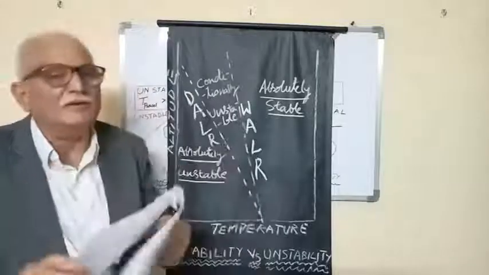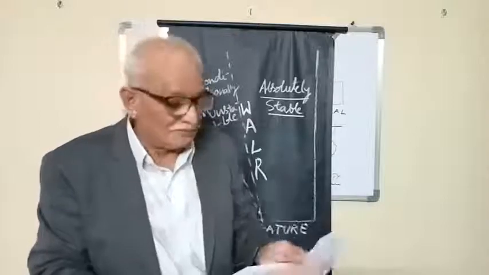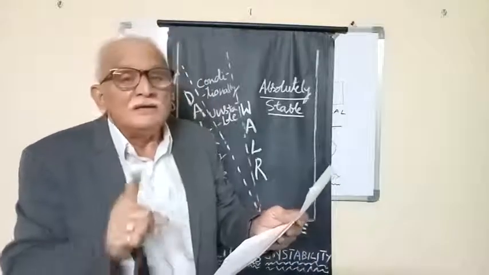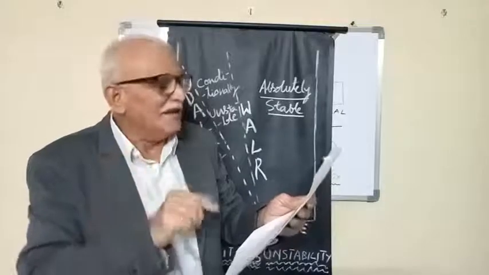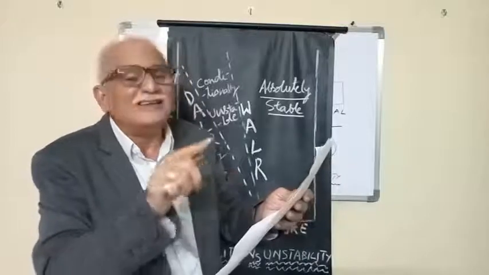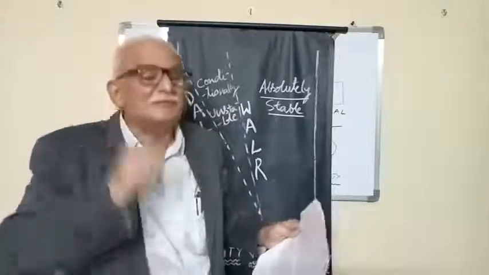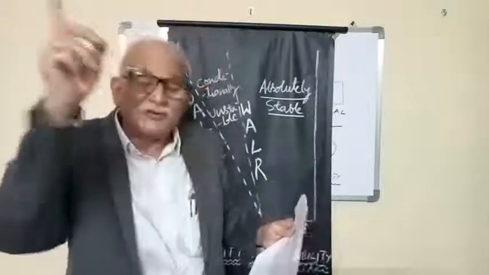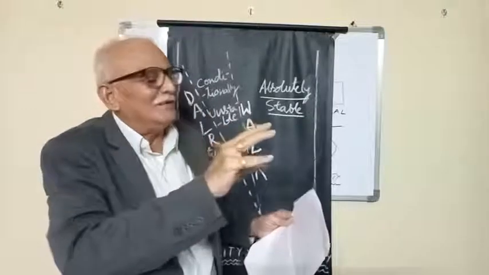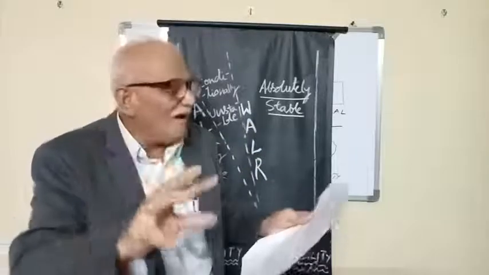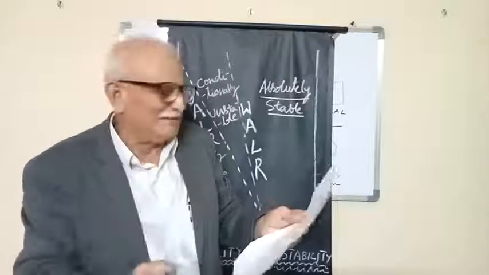Now finally, let us try to understand the major difference between the stable atmosphere and the unstable atmosphere. The first one is the stable atmosphere: smooth air. Unstable atmosphere: rough air. In a stable atmosphere, you will find stratification of clouds and fog. In unstable air, you will find cumuliform clouds. Cirrocumulus, cirrostratus, altocumulus, altostratus, stratocumulus, stratus, nimbostratus: all the stratus clouds you will find in stable air. All the cumulus clouds you will find in unstable air.